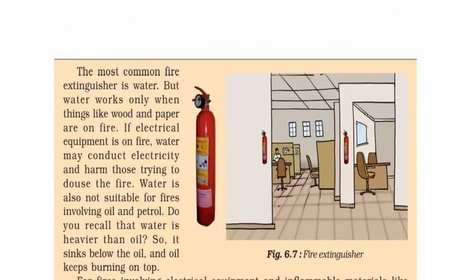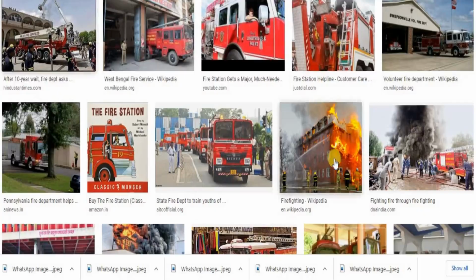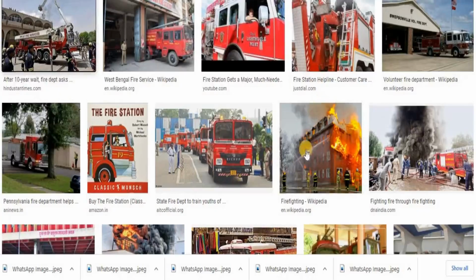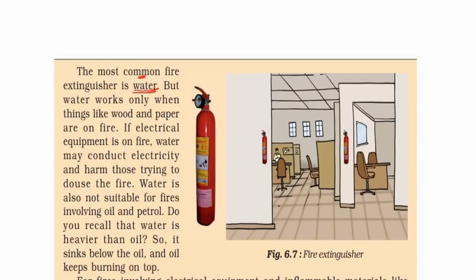Let us see about a fire extinguisher. Now the most common fire extinguisher is water. That's what we saw in this diagram also. The fire brigade people are spraying water up here. But water works only when things like wood and paper are on fire. If electrical equipment is on fire, water may conduct electricity and harm those trying to douse the fire. So water is also not suitable.